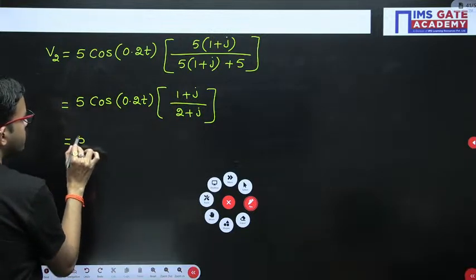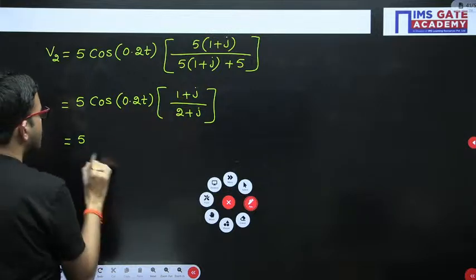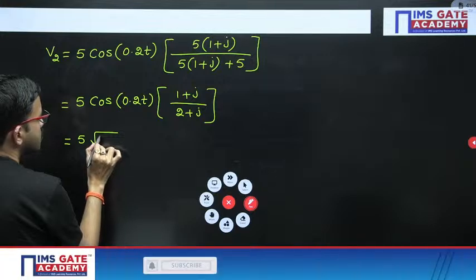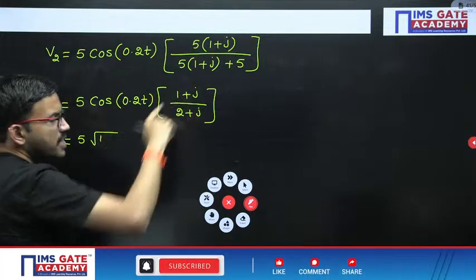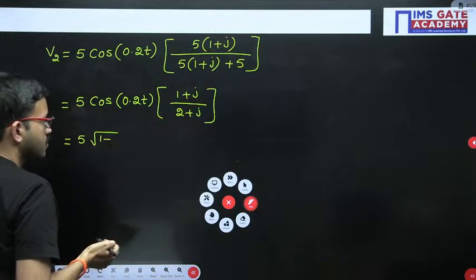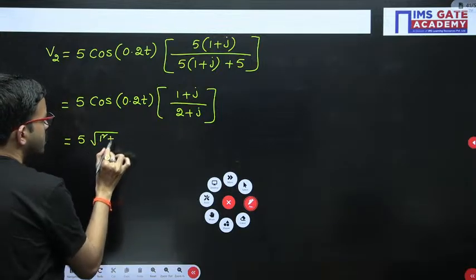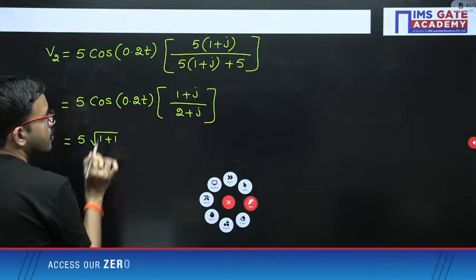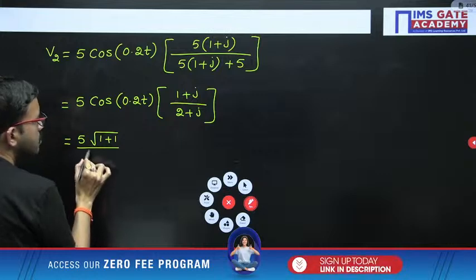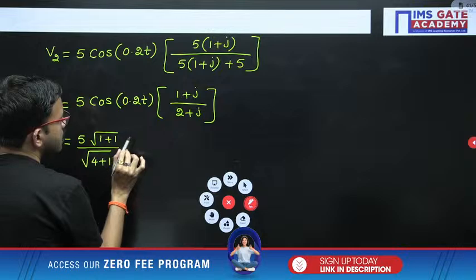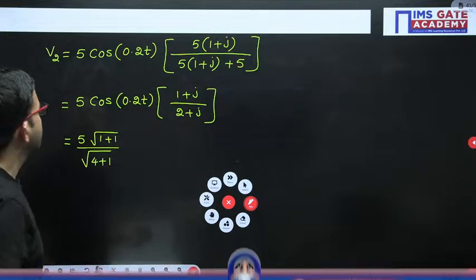So 5 into, here root of 1 plus, a square plus b square format. So 1 square plus 1 square, that is 2. Denominator, you are having root of 2 square, that is 4, plus 1. And phase angle wise you will be getting,